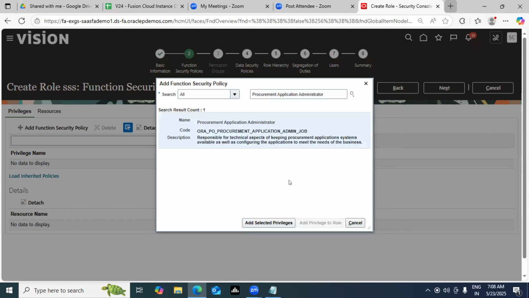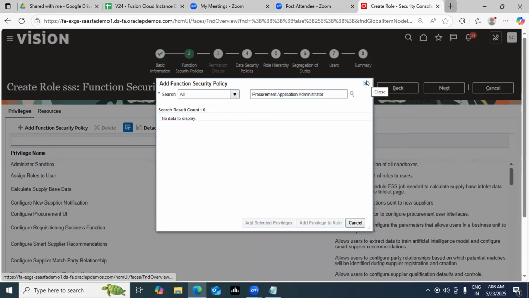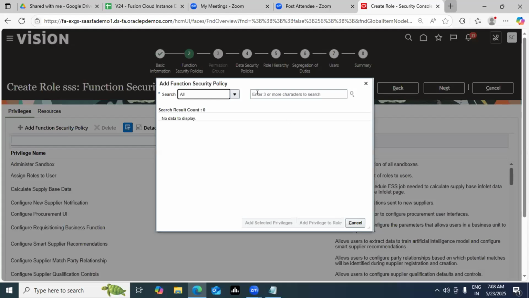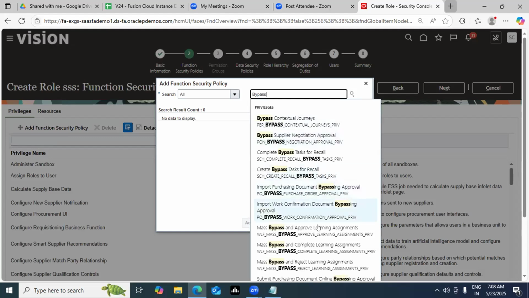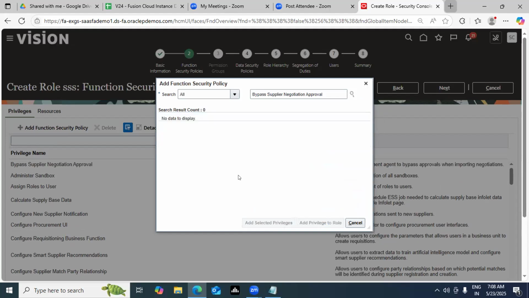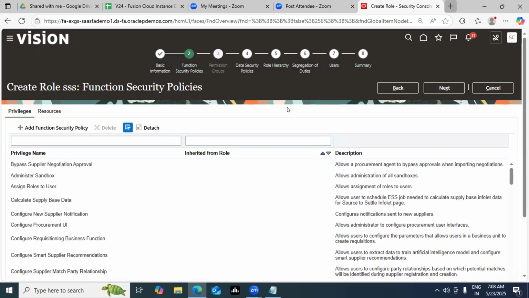Just select this, add selected privileges. Here we can delete anything, we can add anything. And if I want to add something specific, then a privilege also you can add. That's what I did in front of you: I added one privilege of bypass approval, which helps the user bypass, let's say, negotiation approval. Individual privileges also can be added, because this is a standard set of privileges after selecting the functional security.